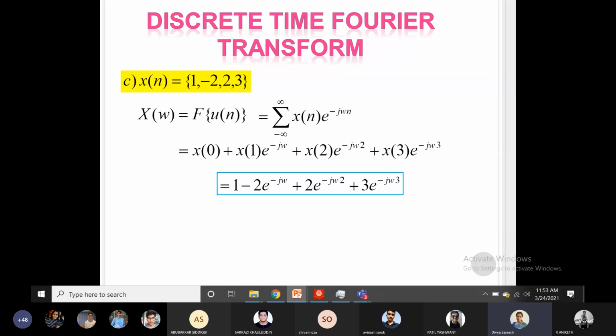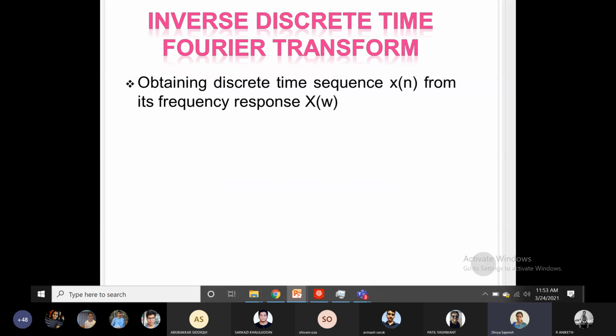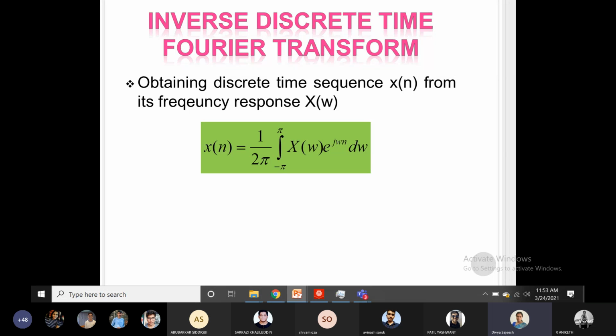Now this is the discrete time Fourier transform. Again, we need to obtain the inverse of that. The inverse also exists, obtaining the sequence x of n from its Fourier transform X of omega. So the formula used is, since it repeats itself after a period of 2 pi, so divide it by 2 pi, that is 1 upon 2 pi. The limits are from minus pi to pi, X of omega e raised to j omega n d omega. So by applying this formula, you will get your original sequence x of n.